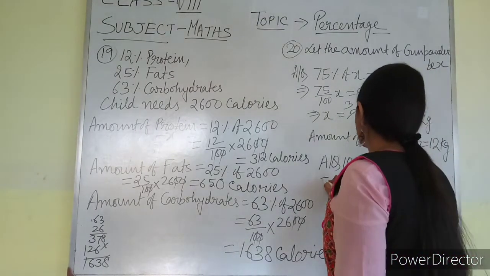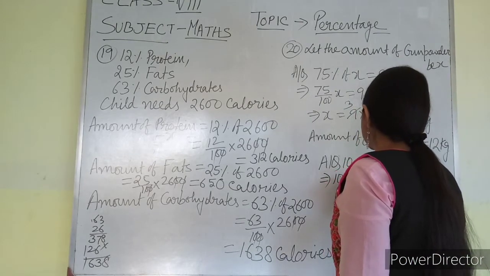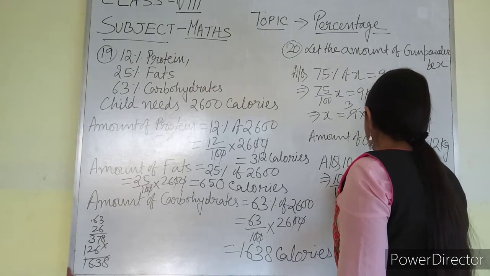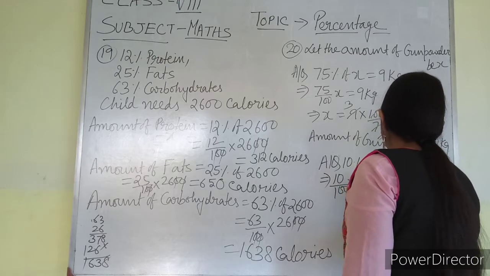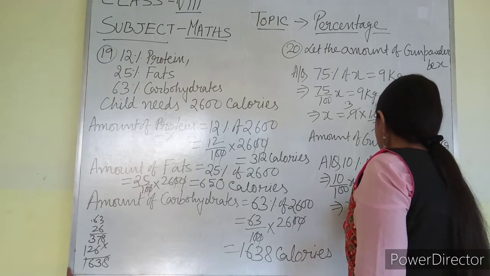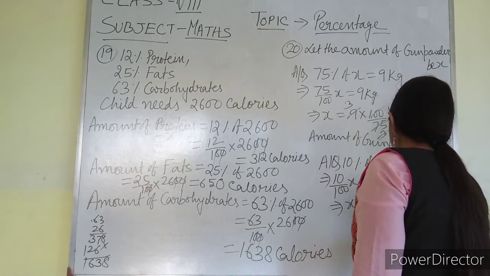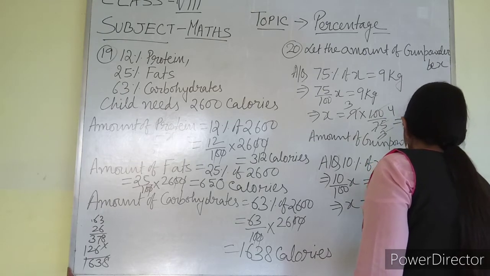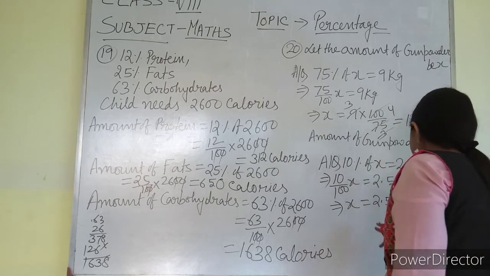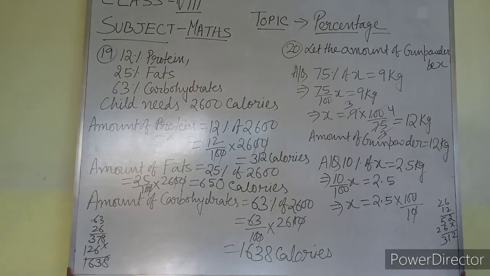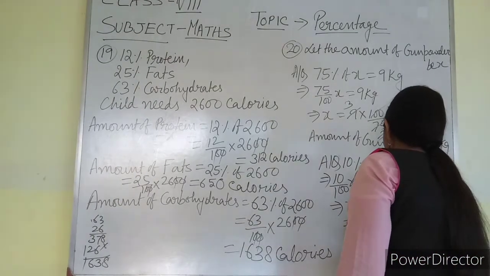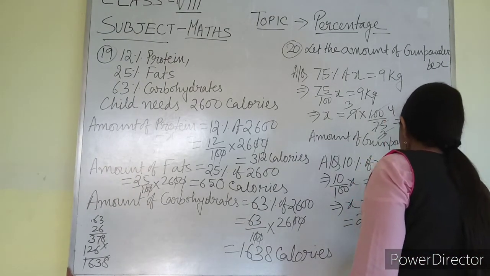Okay. So what are you going to get? 10 by 100 X equal to 2.5. So what is X? X equals 2.5 into 100 by 10. So 2.5 into 10, what are you going to get? 25 kg.